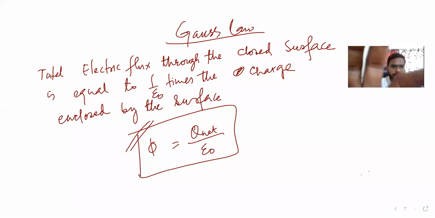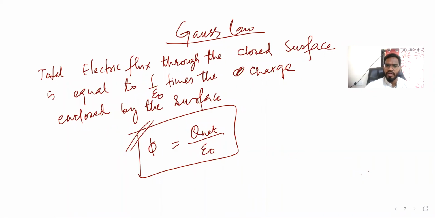Let's see Gauss law. Gauss law is: the electric flux through a closed surface is equal to 1 by epsilon naught times the charge enclosed by the surface. Fine. Now we'll see what? Gaussian surface.